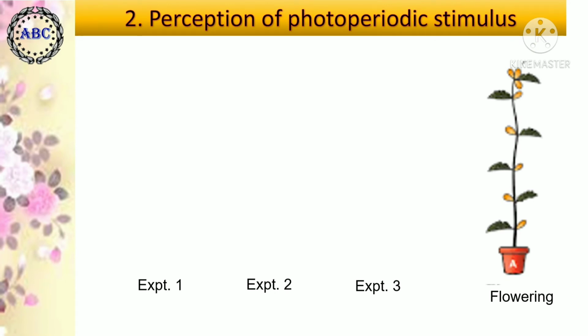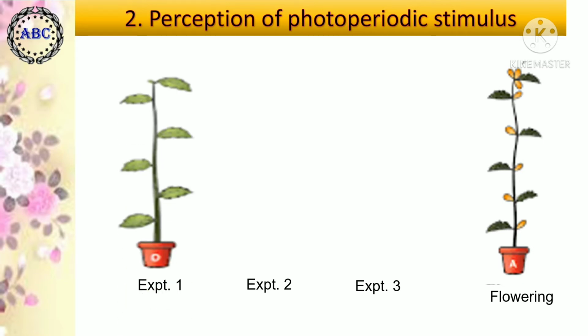The second aspect is the perception of photoperiodic stimulus. The importance of leaf in photoperiodic induction has been confirmed by several experiments on the plants of Xanthium. Some of the important experiments are: in the first experiment, out of many leaves on the plant, only one leaf is exposed to appropriate photoinductive cycles, and the remaining leaves on the same plant are exposed to unfavorable photoperiods. The plant flowers, indicating that the stimulus received by the single leaf is sufficient for induction of flowering.